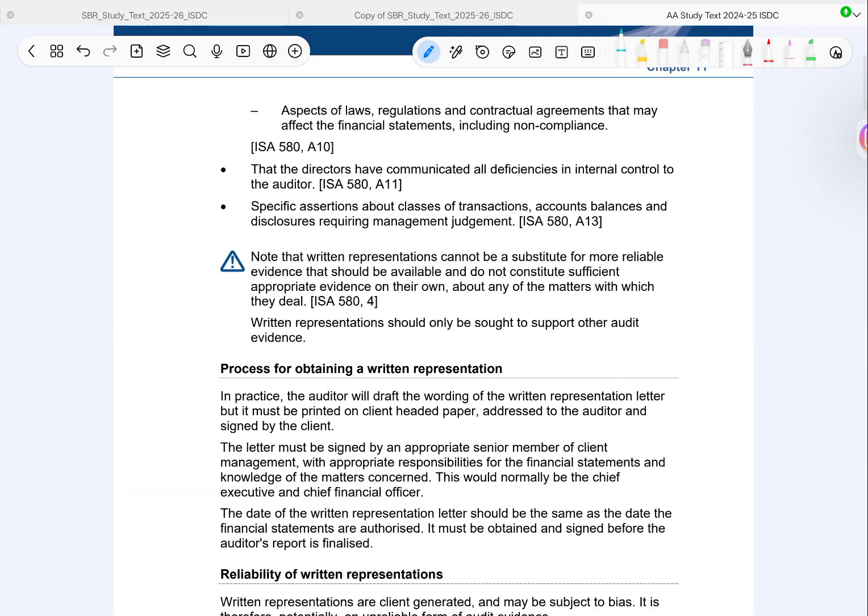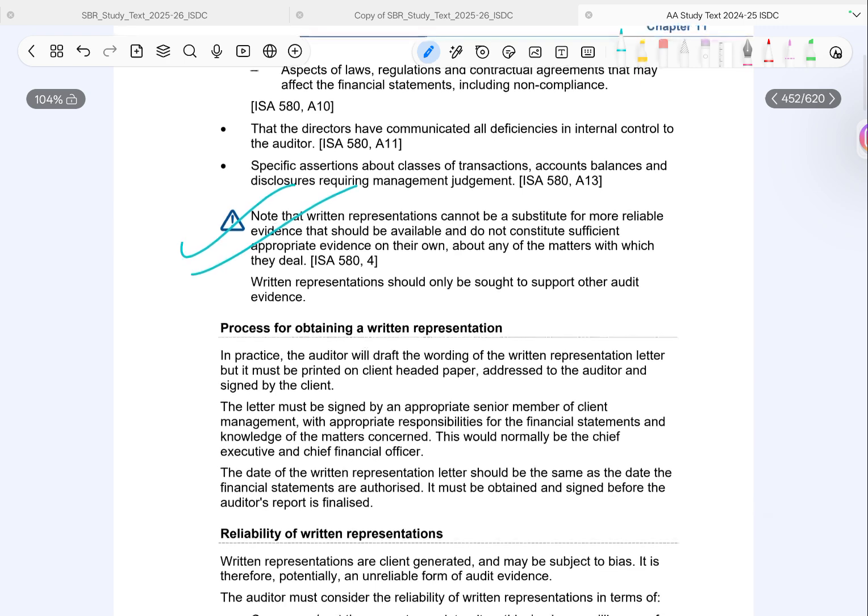They also confirm things like compliance with laws and regulations, including any non compliance, that directors have told the auditor about any internal control weaknesses, and specific assertions where management judgment is involved. Now, here's a very important line for exams. Written representations are not a substitute for other audit evidence, and on their own, they are not sufficient appropriate evidence. So always remember, they only support other evidence and they never replace it.